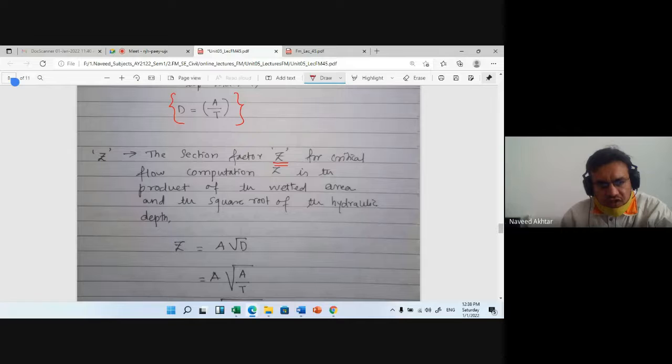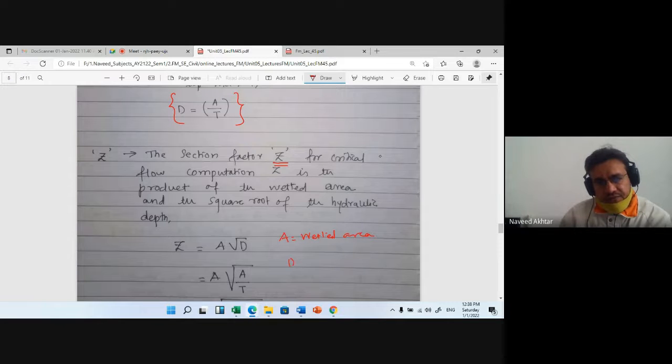Z is the product of wetted area and the square root of the hydraulic depth. A is the wetted area.